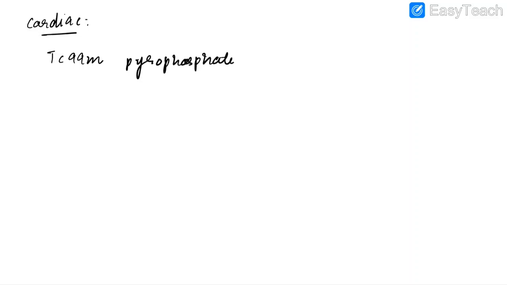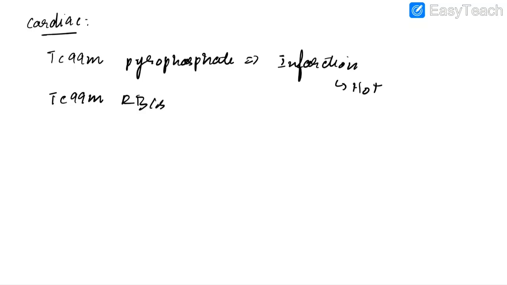Okay, now let us discuss uses of nuclear medicine in the cardiac system. We use technetium 99m stannous pyrophosphate for infarct scintigraphy, that is to detect infarction. Infarct will appear as a hot spot in technetium 99m stannous pyrophosphate scan. We also use technetium 99m RBCs for functional assessment of ventricles.